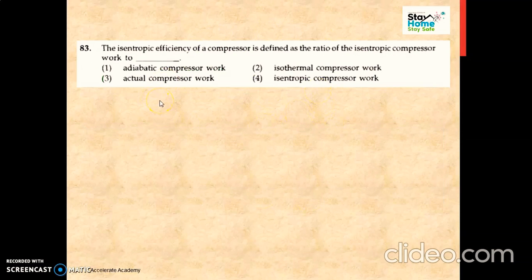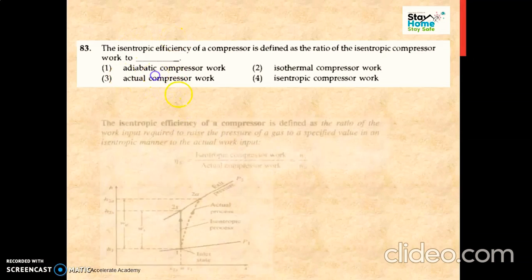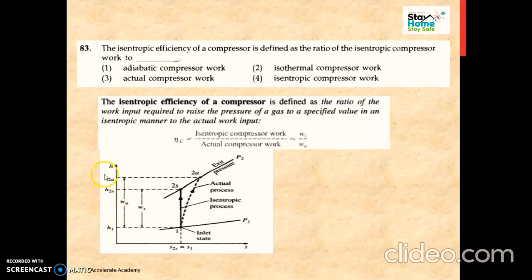Now next question is about the isentropic efficiency of a compressor, which is defined as the ratio of isentropic compressor work. Now simply if we see the HS diagram, that is the enthalpy entropy diagram of a compressor, okay, compressor inlet. So here two curves are showing. First curve is the isentropic process and the second one is the actual process. ज्यावेळेस आपण compression करतो, so आपण assume करतो it is isentropic one, okay, but actual process मध्ये हे isentropic नाहीये. So actual process मध्ये 1 to 2A, this is the actual process.